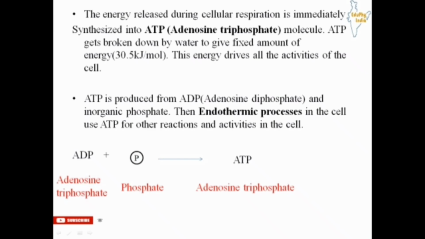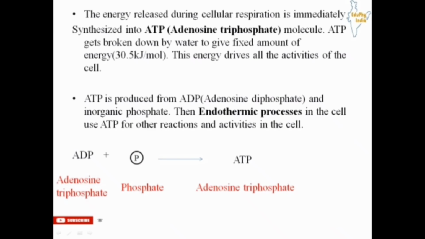ATP is also called the energy currency of the cell, because ATP drives all the activities of the cell, like a battery which drives all the energy uses, like mechanical energy, electrical energy, etc. ATP gets broken down by water to give a fixed amount of energy, equivalent to 30.5 kilojoule per mole. This energy drives all the activities of the cell.